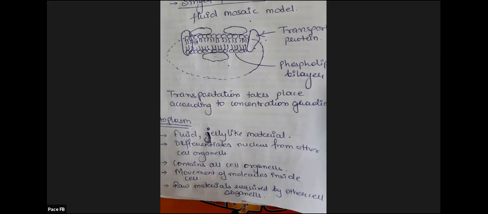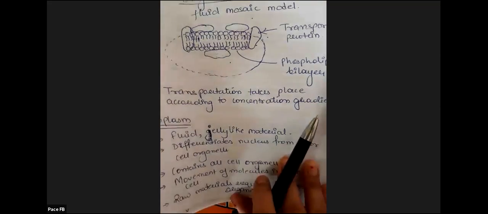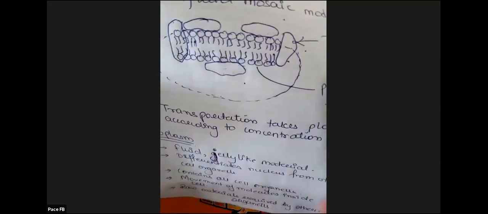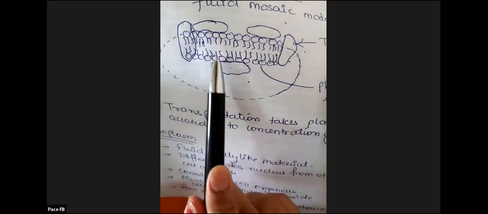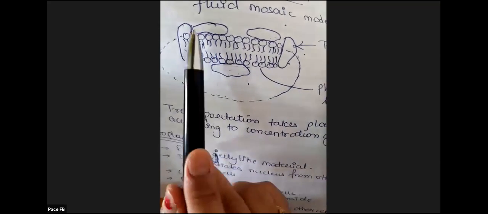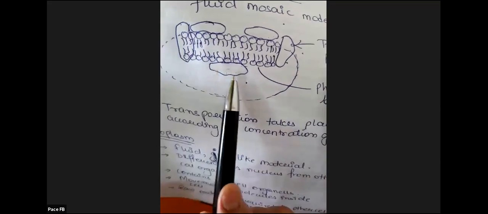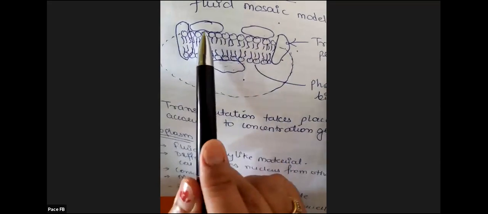Did not understand the diagram. What you didn't understand? See, this is the bilayer, the phospholipid bilayer, and these are the proteins. These are the proteins.